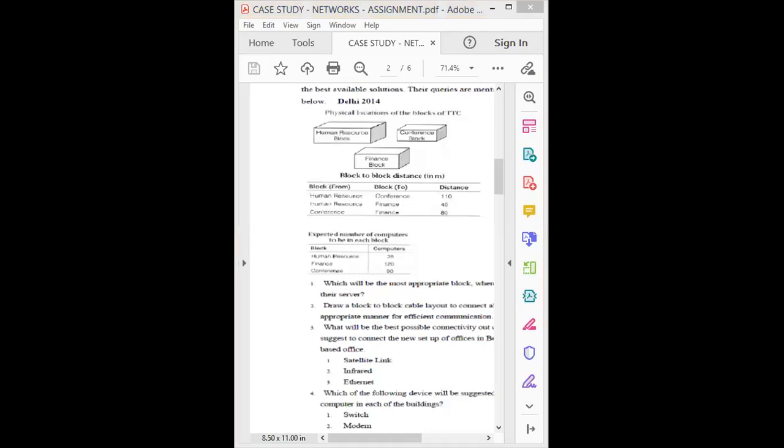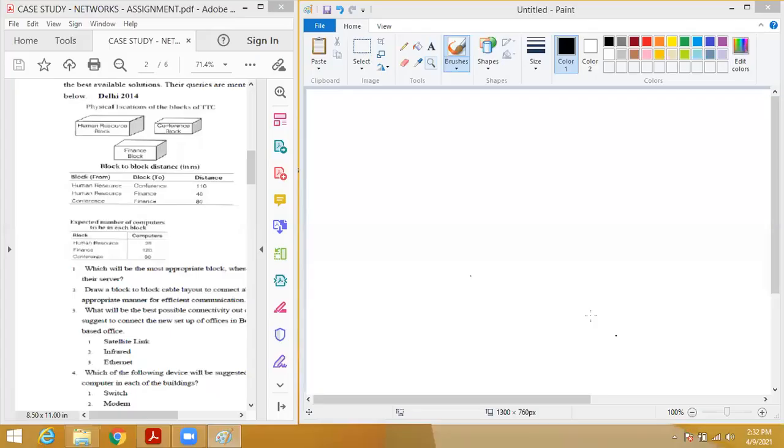So I will show you the diagram, how to draw the layout. Everyone, the screen is visible? Are you able to see the Paint window?